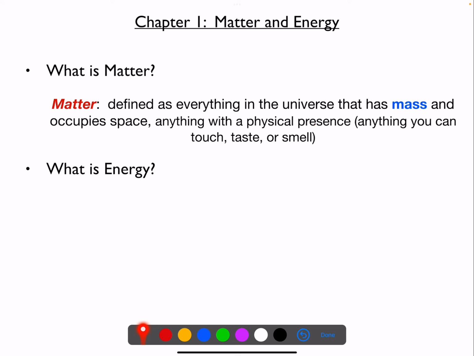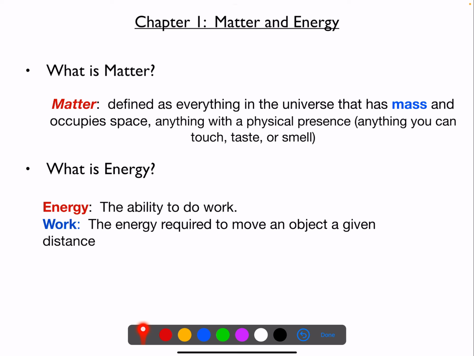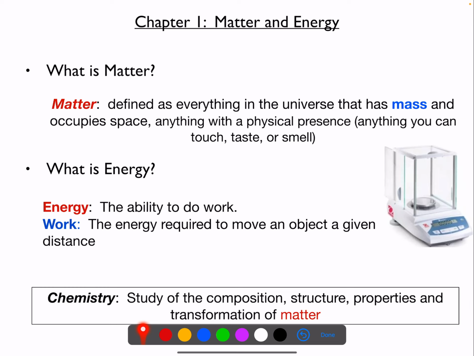If you can touch it, taste it, or smell it, it's matter. And energy is the ability to do work. Work is the energy required to move an object a given distance. We'll talk more about what this energy means soon.